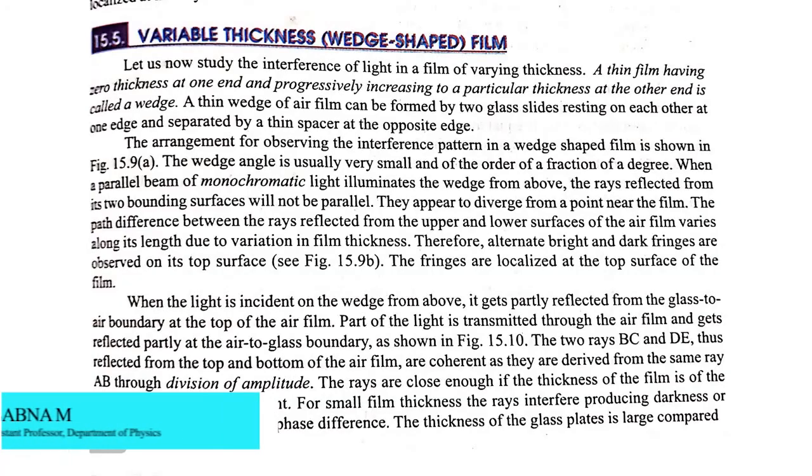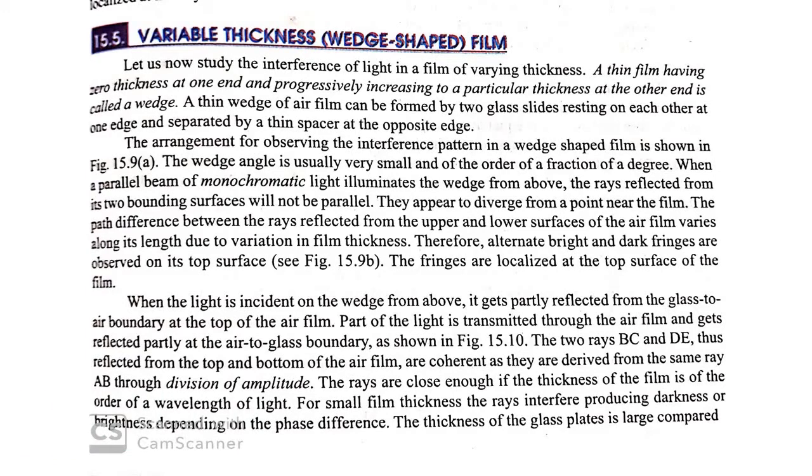So welcome back again. In the last class we discussed the interference pattern obtained in a thin film and also discussed the non-reflecting films. In this class we are going to discuss a wedge-shaped film, or a film having non-uniform thickness, that is, variable thickness.